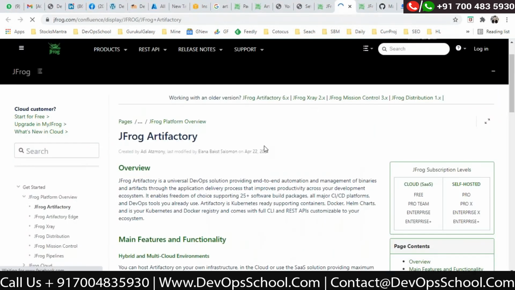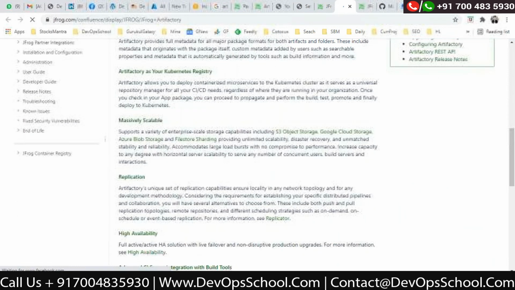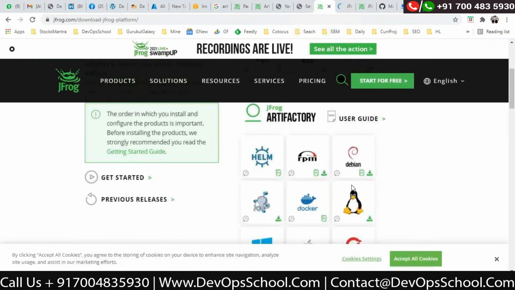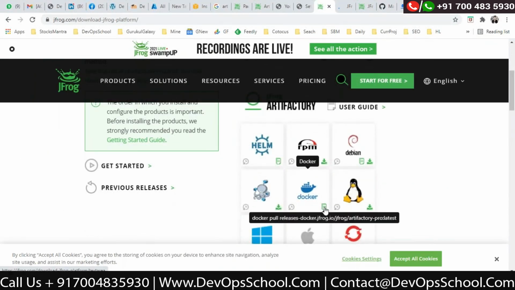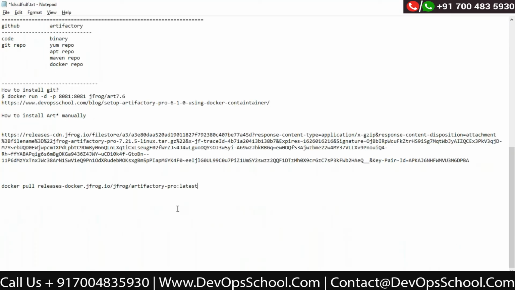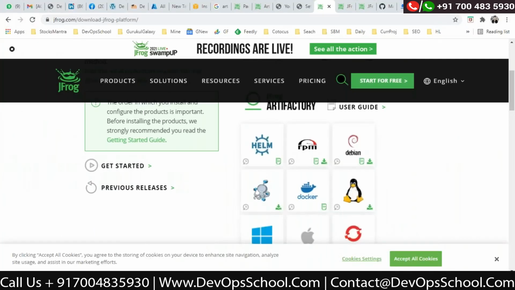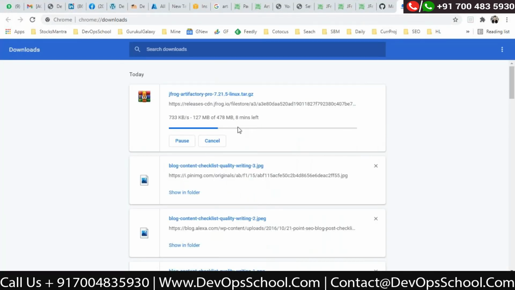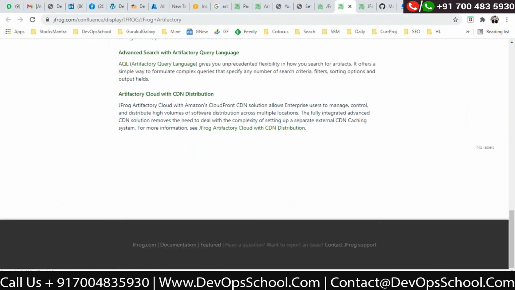It's taking time. If you want to run the Docker one, we can get it up and running within a few seconds, but this is taking time. Shall we go ahead with the Docker itself?